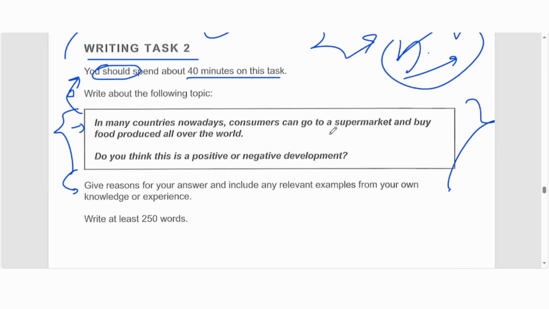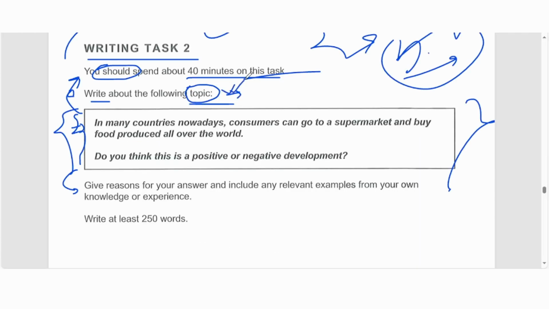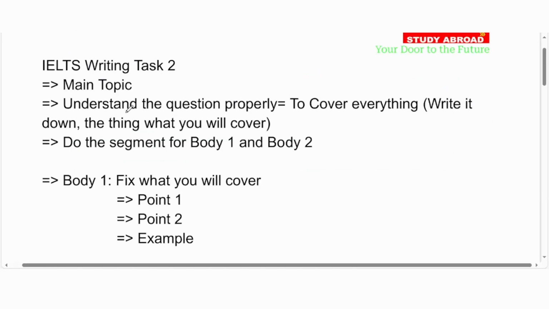Okay, so let's go to the question. In the first instruction and the second instruction, they're saying write about the following topic. So it's very important you find out the main topic. Although they are giving you a full question, they want you to write about a topic. Look at it: write about the following topic. So your first job is to find out that topic. It's very important. These are the rules you will follow.